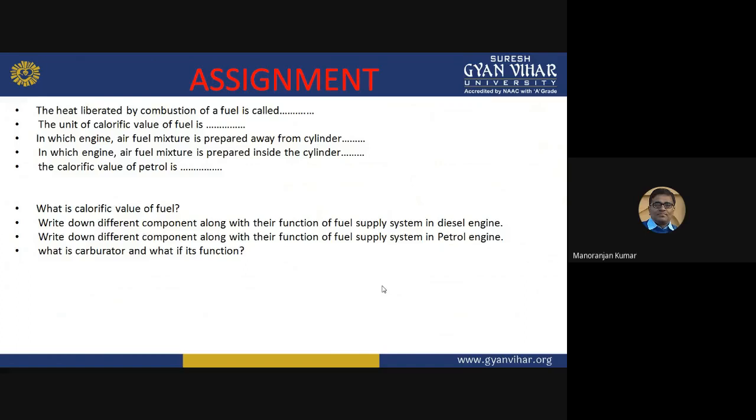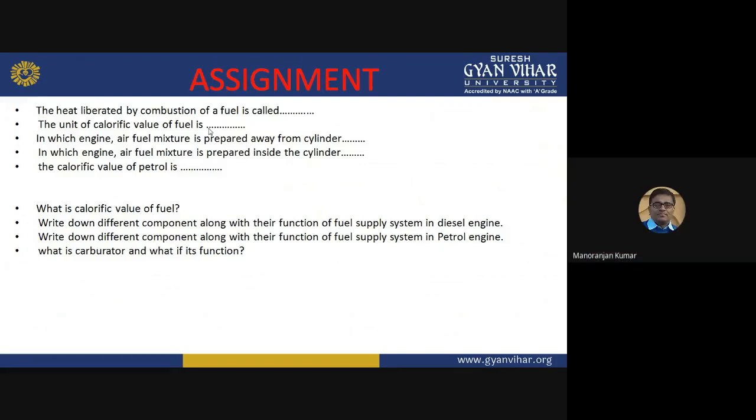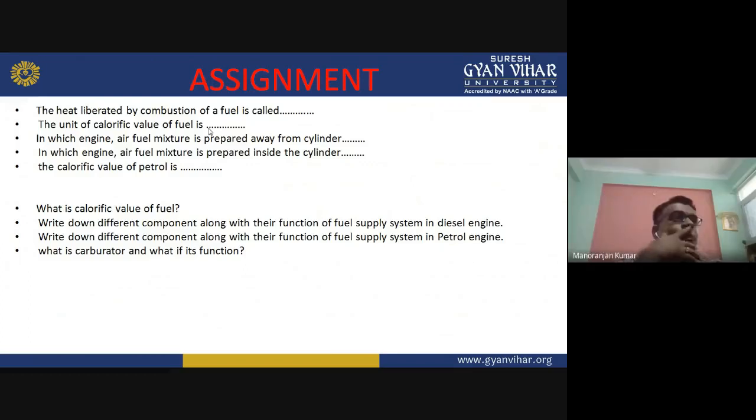Second question: the unit of calorific value of fuel is what? The unit of calorific value is kilocalorie per kg, or you can say kilojoule per kg, joule per kg you can also say, but the most common unit of calorific value of fuel is kilocalorie per kg.